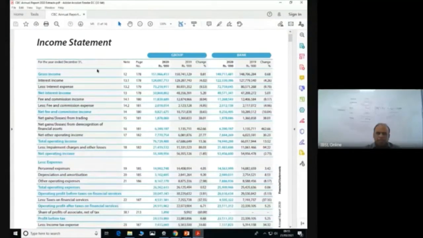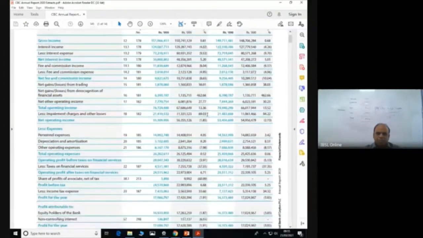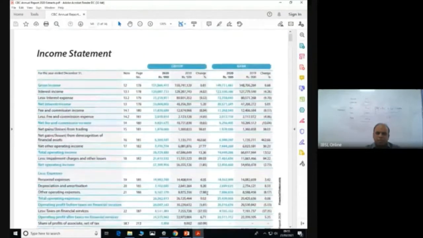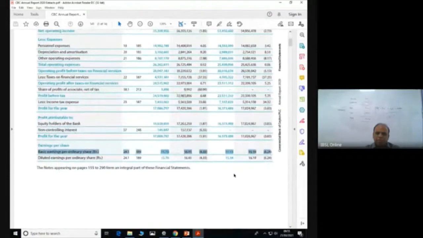Now in the income statement, when you go to the bottom, do you see something called basic earnings per share? This particular line, basic earnings per ordinary share. Can you see this line? Right. Now I need to take this a little bit upward. So this is the group, this is the bank. So both will be the same. But let's look at the bank.